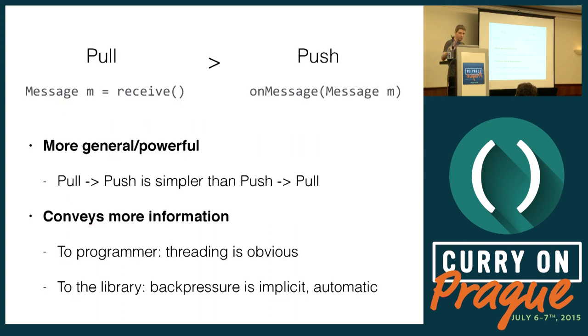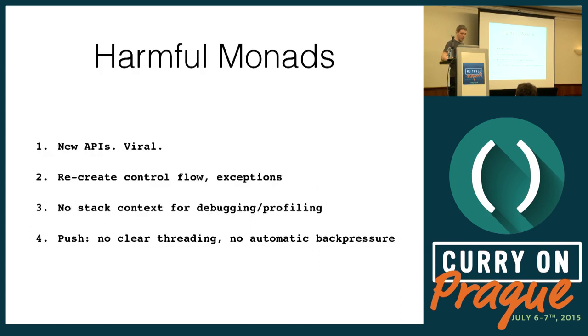Yeah, in imperative languages, pull is always better than push. Unfortunately, I don't have time to get into that. But to summarize, again, monads make us, in imperative languages, throw out our old APIs to use monadic APIs, and they're viral. They infect the entire call stack.